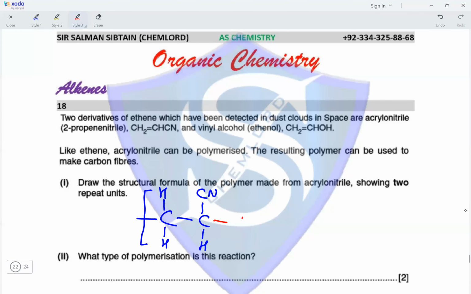The other repeat unit will also have two hydrogen atoms attached to one carbon atom and a hydrogen and a CN group attached to the other carbon atom. These are two repeat units of polyacrylonitrile. What type of polymerization is this reaction? This is an example of an addition polymerization.